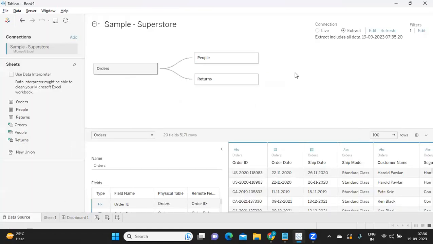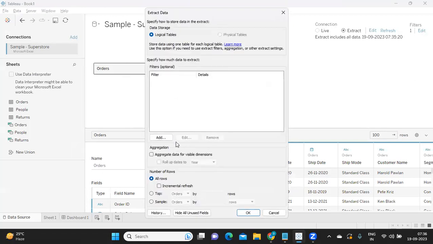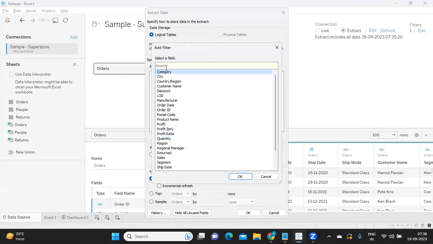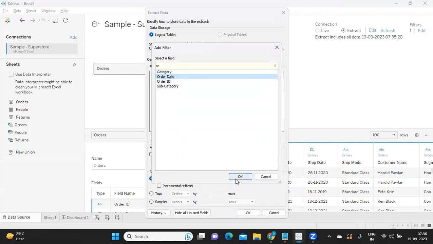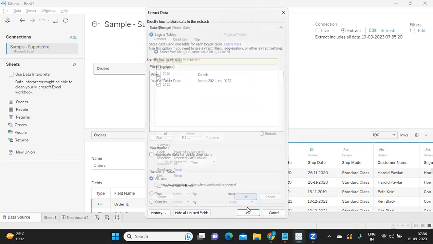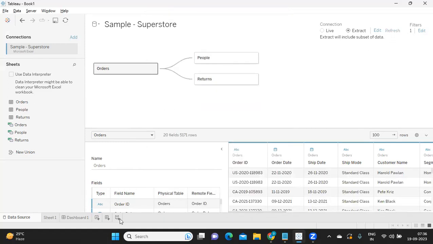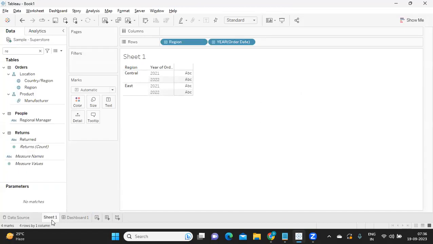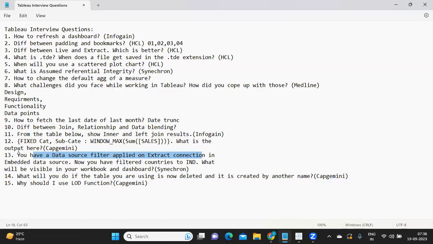Now I'm going back here and I'll edit this, and add a filter on order date, and maybe I'll take only 2 years here. Click OK. Click on sheet 1. You see, from your extract filters we are getting these two years, whereas from your data source filter I'm getting these two regions. I think you now have got the answer for this question.